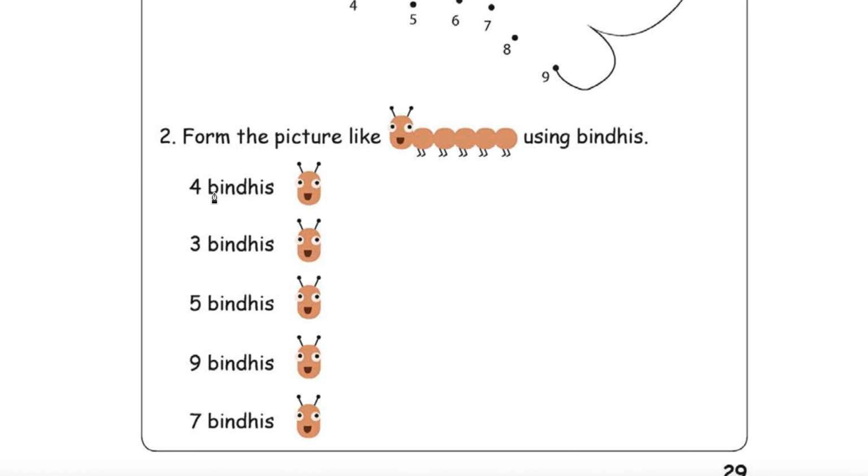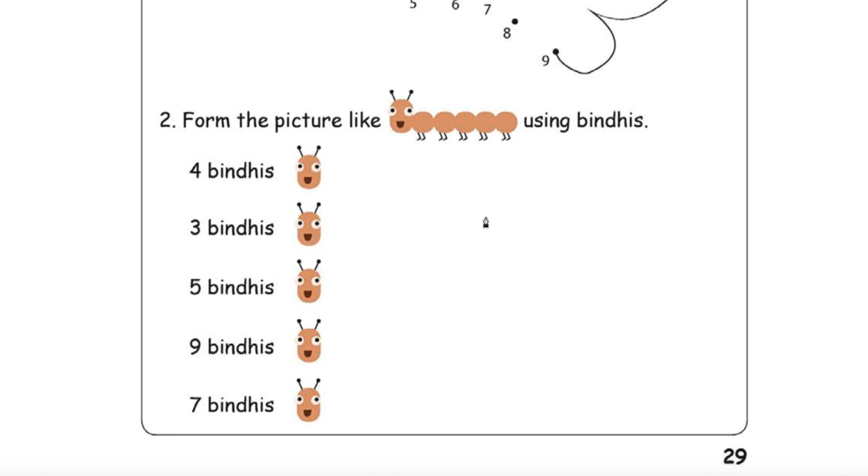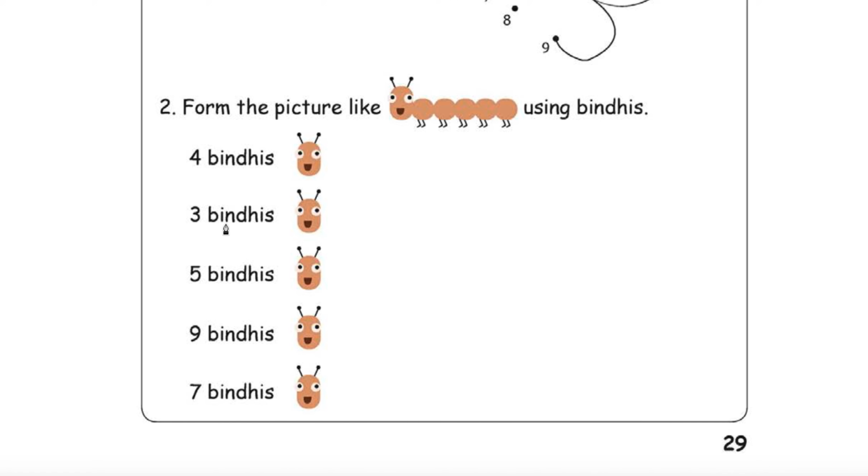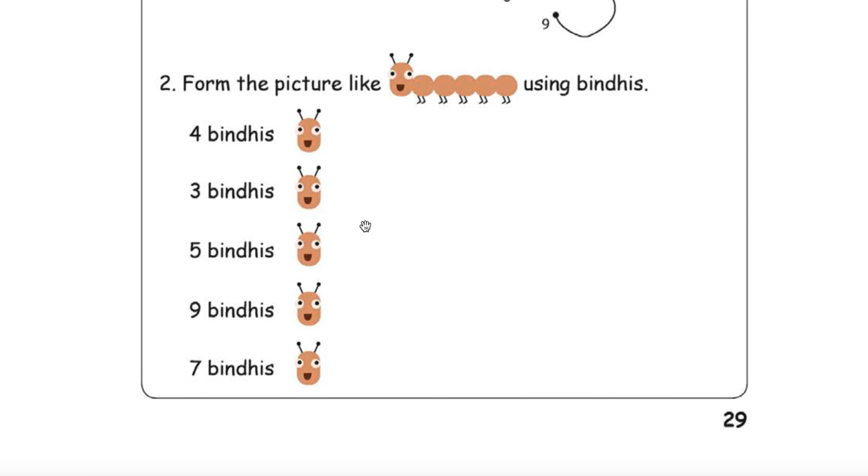Form the picture like this using bindis. 4 bindis, 3 bindis, 5 bindis, 9 bindis, 7 bindis. 1, 2, 3, 4, 5, 6, 7. 7 are sufficient, man.